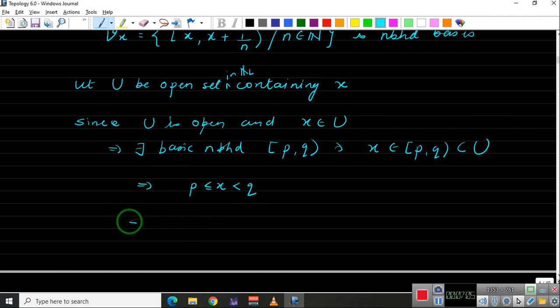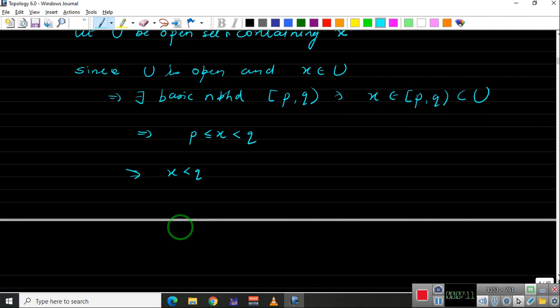Now for that, let us take this inequality: X is less than Q. To go for the Archimedes property, we need to find something greater than 0. So this implies Q minus X will be greater than 0.